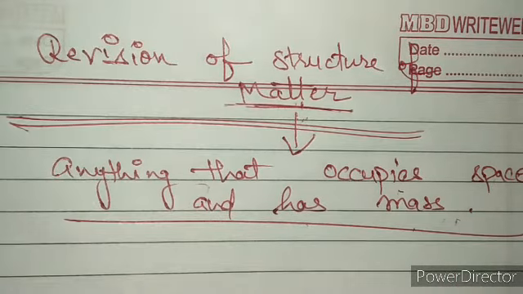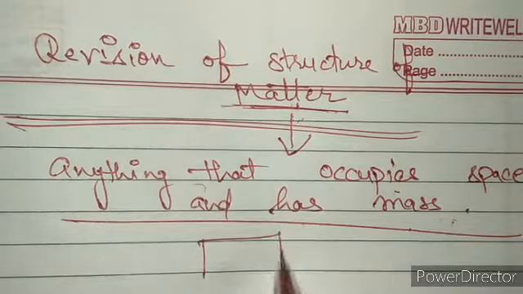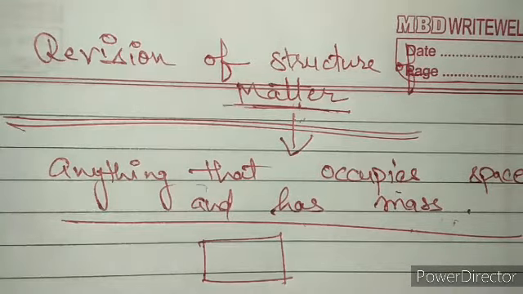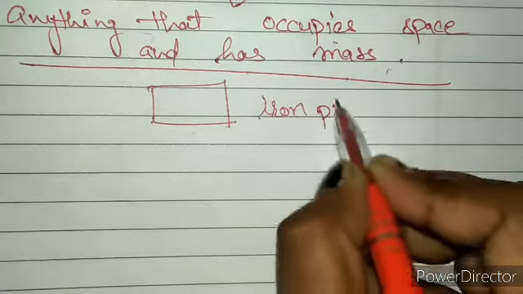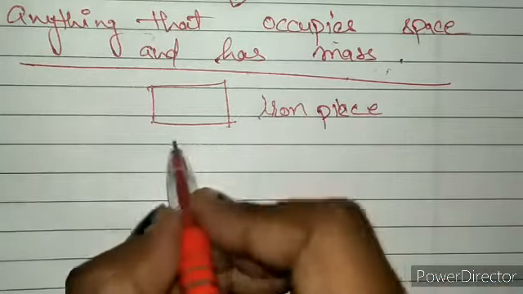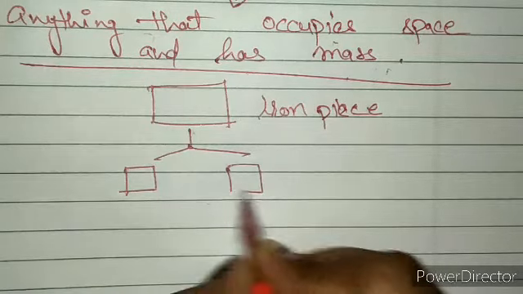Okay? For example, we have an iron piece. Then we break this iron piece into two smaller parts.